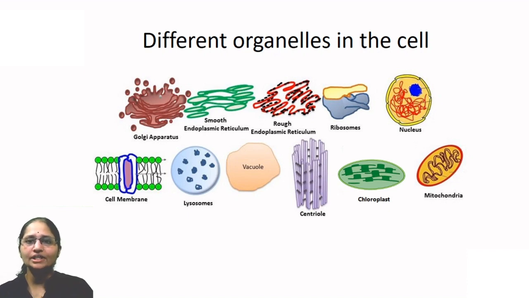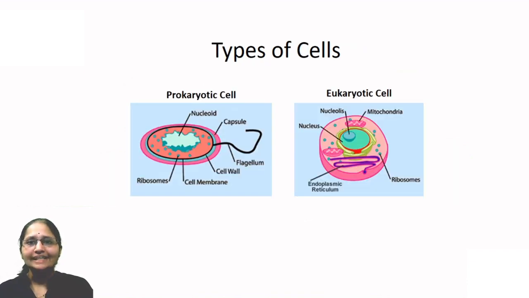But the question is, are all organelles present inside all the cells? The answer is no. Depending on the presence or absence of such organelles, we can classify the cells, that is, prokaryotic cells and eukaryotic cells. Prokaryotic means primitive cells. These cells do not show the presence of such different cell organelles.